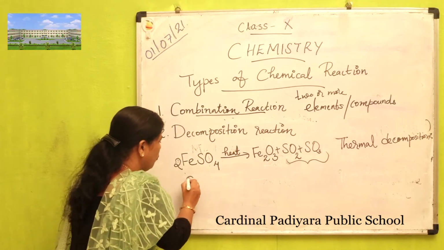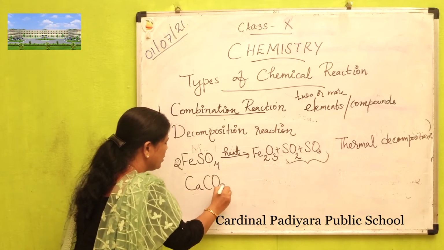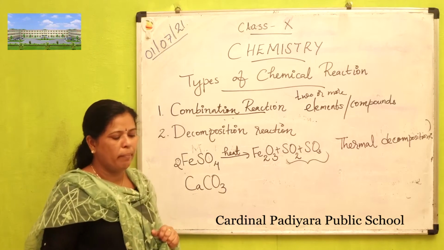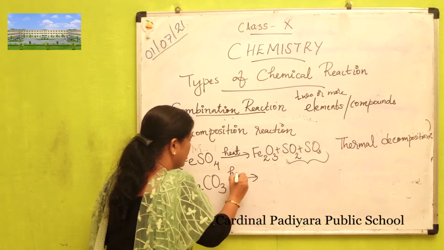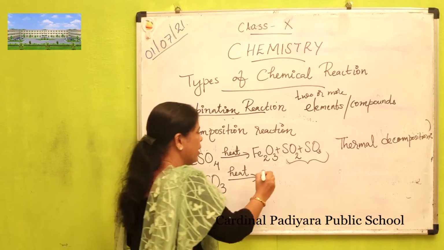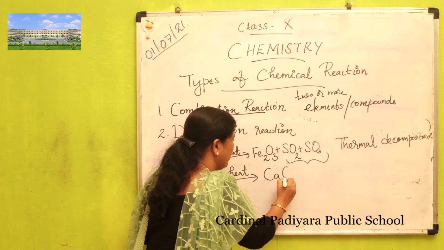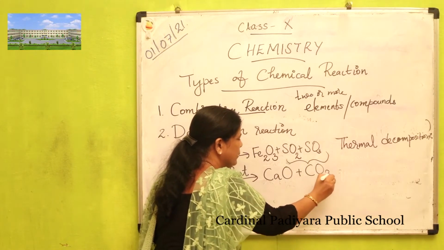Another example of decomposition reaction, thermal decomposition. When calcium carbonate is heated, it is converted into calcium oxide and carbon dioxide.